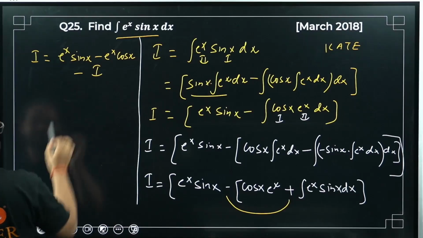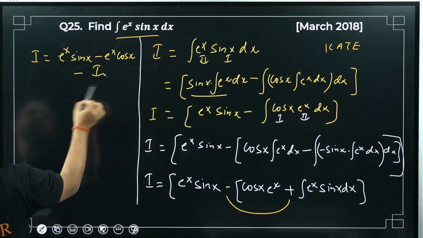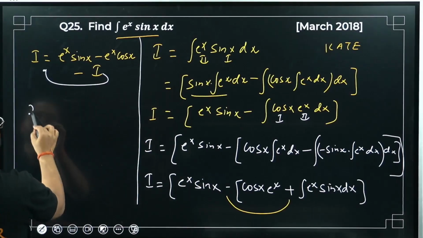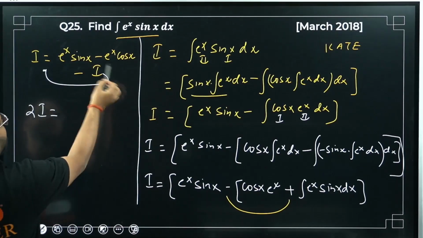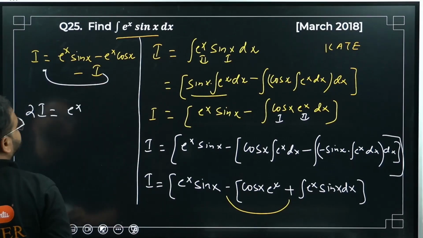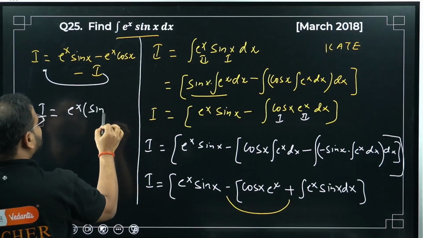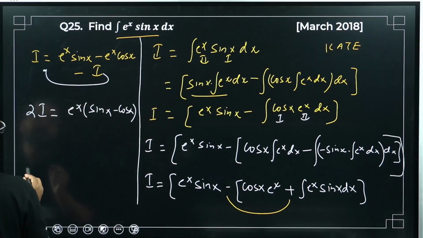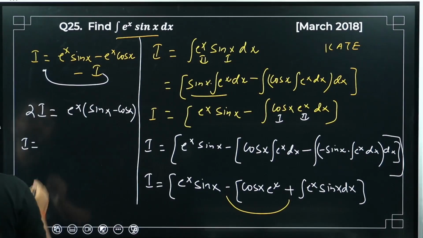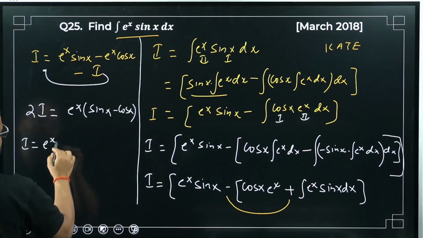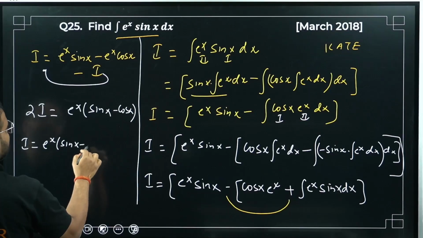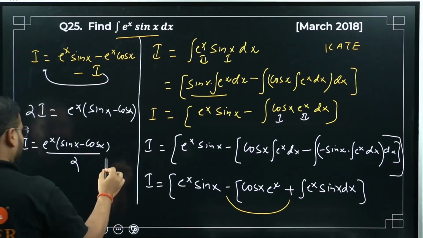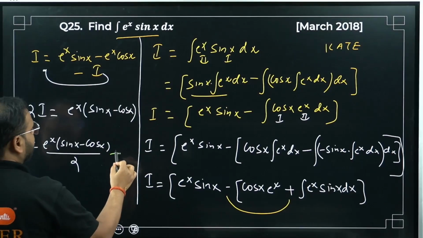So I can bring this I on this side. I'm going to get I plus I, so 2I. Please check. 2I equals, I can take e power x common here, sin x minus cos x. So what I'm getting is I equals e power x times sin x minus cos x divided by 2. It's integration, so I will have a constant also, plus c.